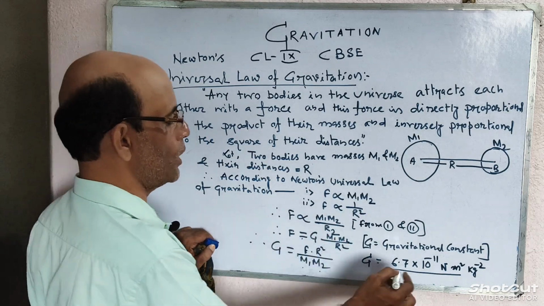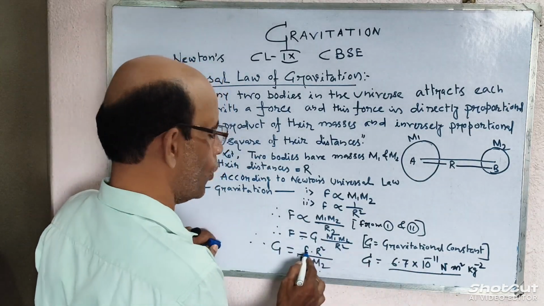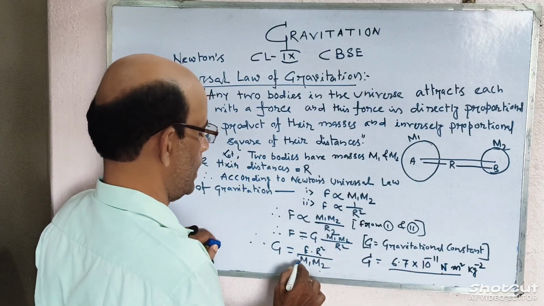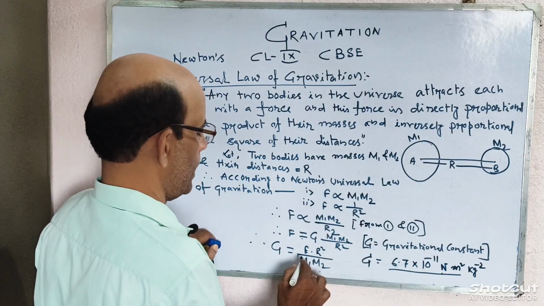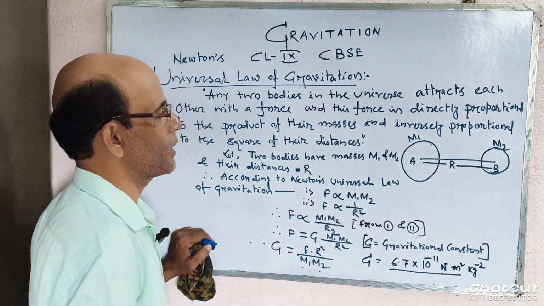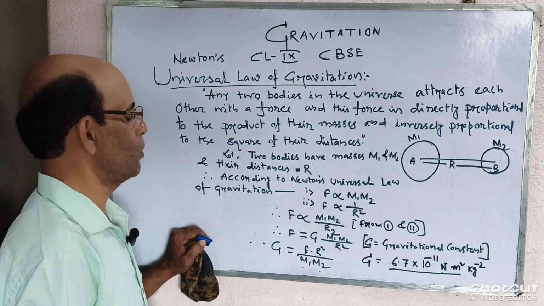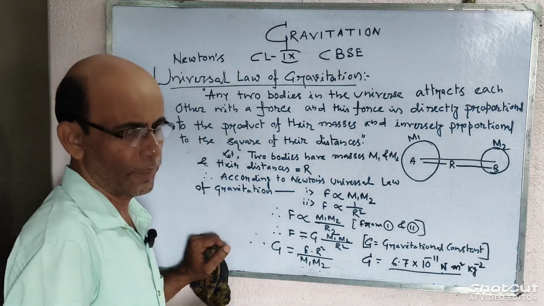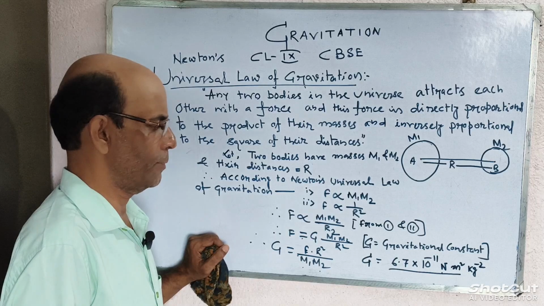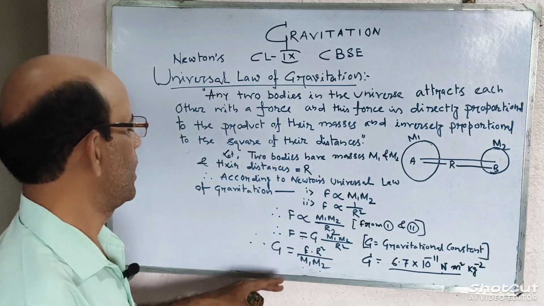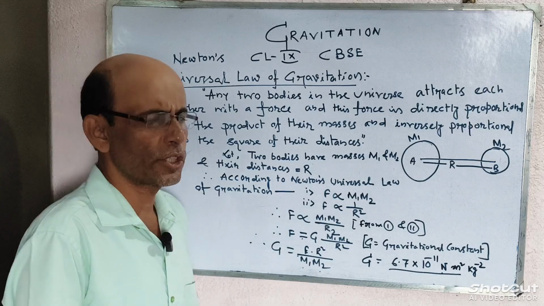And its SI unit is Newton into r square, meter square, by kg into kg, means kg square. So it is Newton meter square kg to the power minus 2. This is the SI unit of the gravitational constant. So what is gravity? This is gravitation. F is equal to gravitational force.